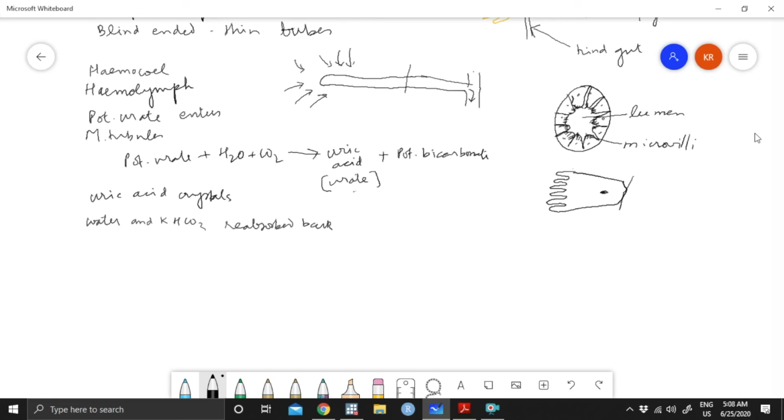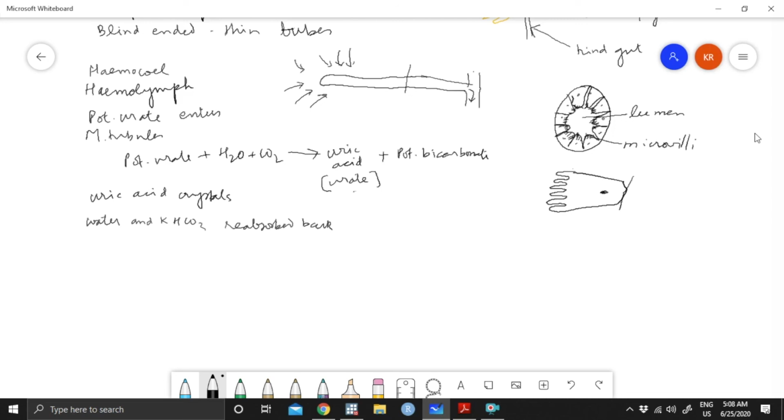Why does the cockroach need to reabsorb water and KHCO3? Potassium is always important for any organism, therefore it has to reabsorb it back. Similarly, for cockroach, water is not freely available. It must conserve water, and through evolution it has made the system very efficient so that it can do this reabsorption.